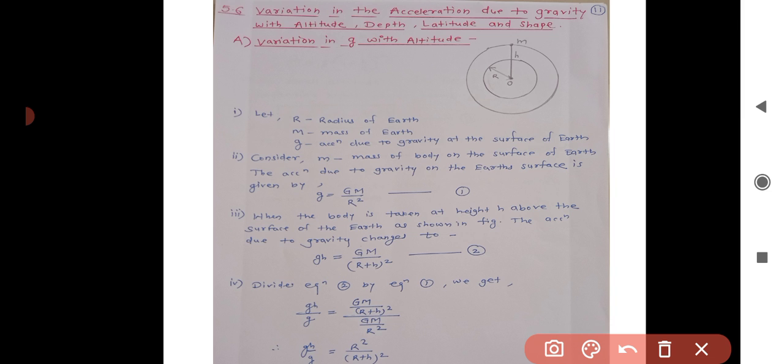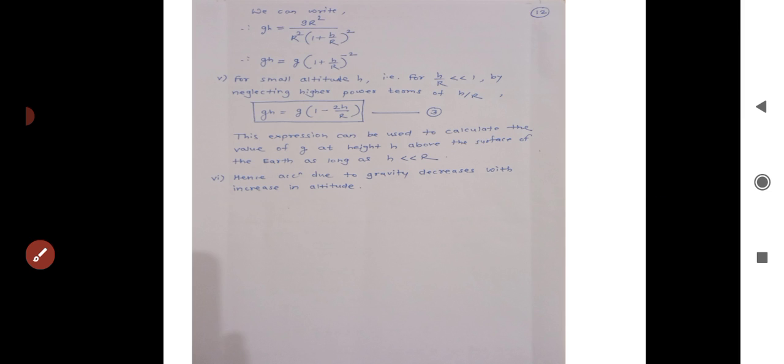Now we can write small gh is equal to g into r square divided by r square into (1 plus h upon r) whole square. Here r square in numerator and denominator will cancel out.